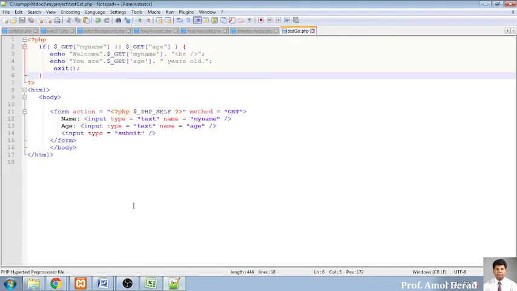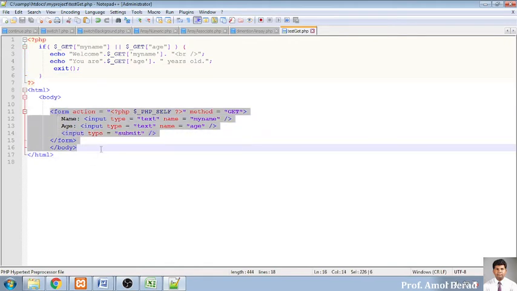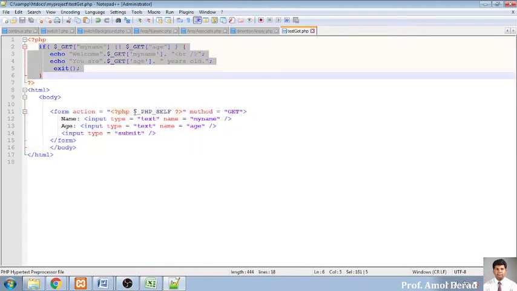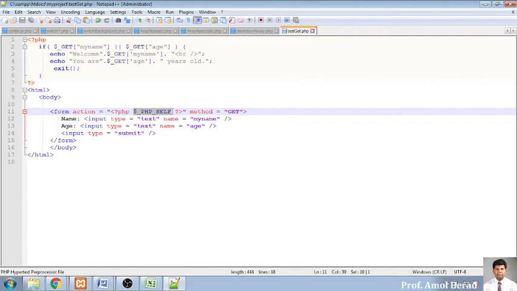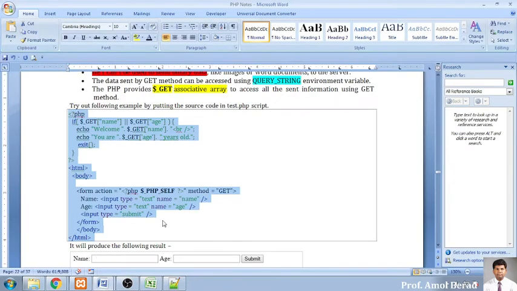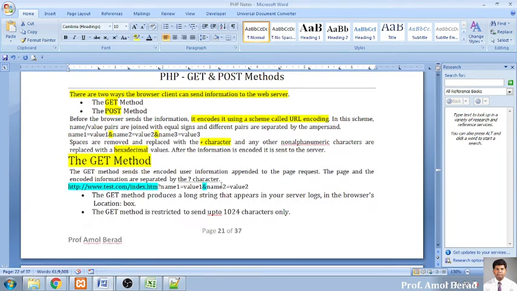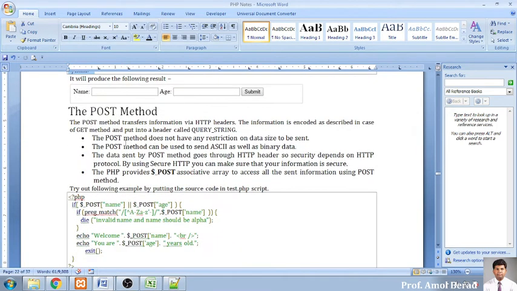So is it clear to you how we have transferred the same content to the same page using this $_SERVER PHP_SELF, and the name of the method, that is get, means we will be getting everything visible on our screen with the name of the variable and the values assigned to that variable. And what is a variable? It is nothing but the text box or the elements of HTML. Is it clear to everybody, the get method now? Yes or no? Yes, sir. Yes, sir. Okay. Now what is exactly the post method?